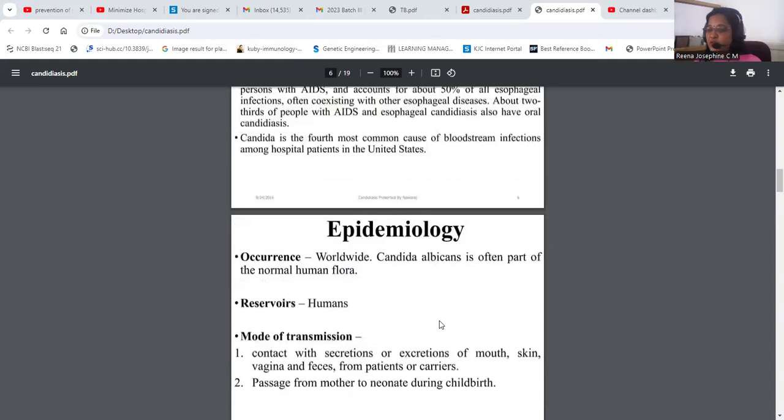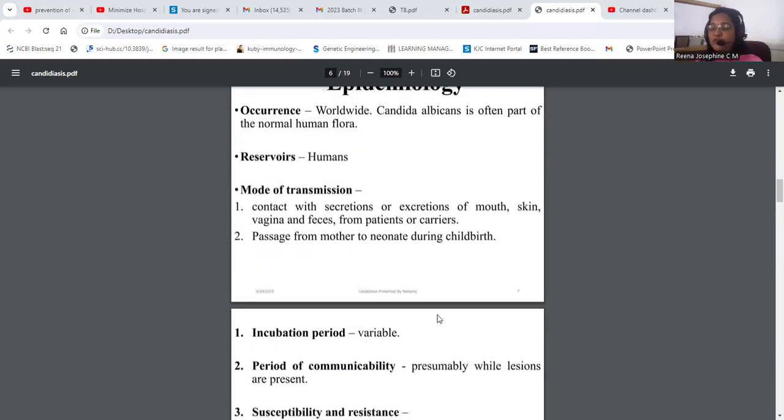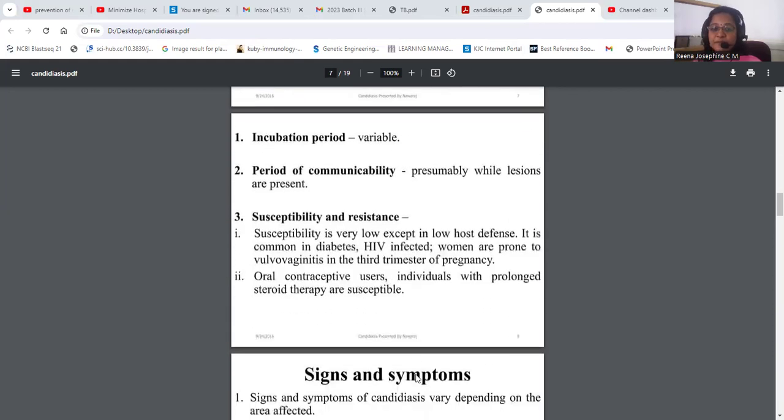The occurrence of this fungus is worldwide, and it has only one reservoir, which is human beings. As for the mode of transmission, people get infection through contact with secretions or excretions of the mouth, skin, vagina, and feces, or from patients or carriers. Sometimes it can even be transmitted from mother to newborn during childbirth.